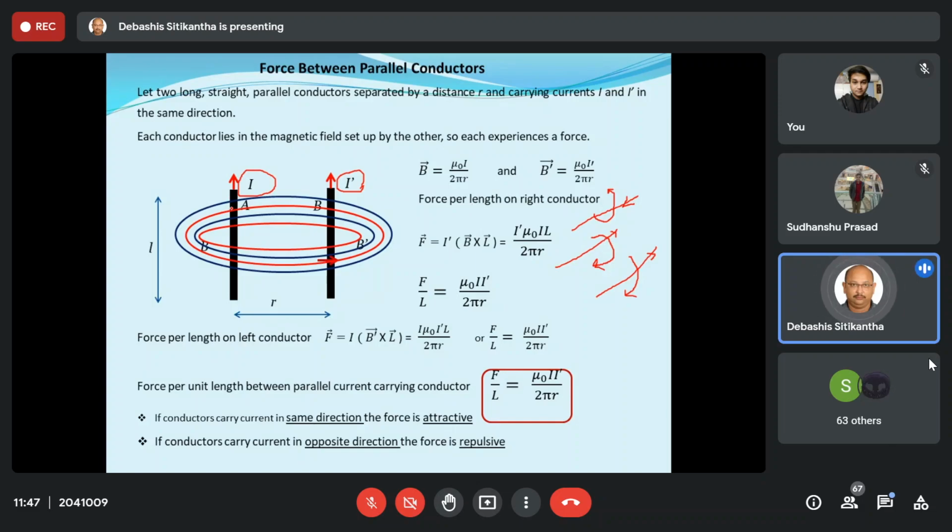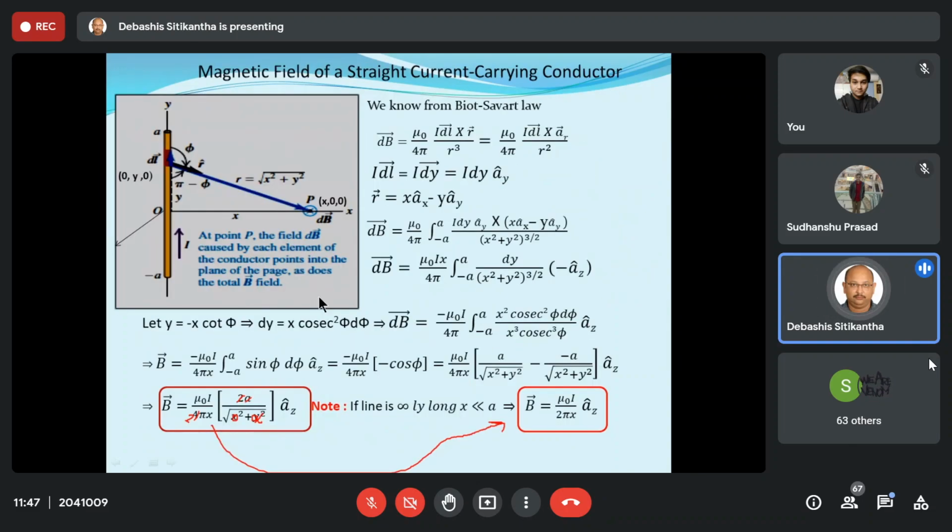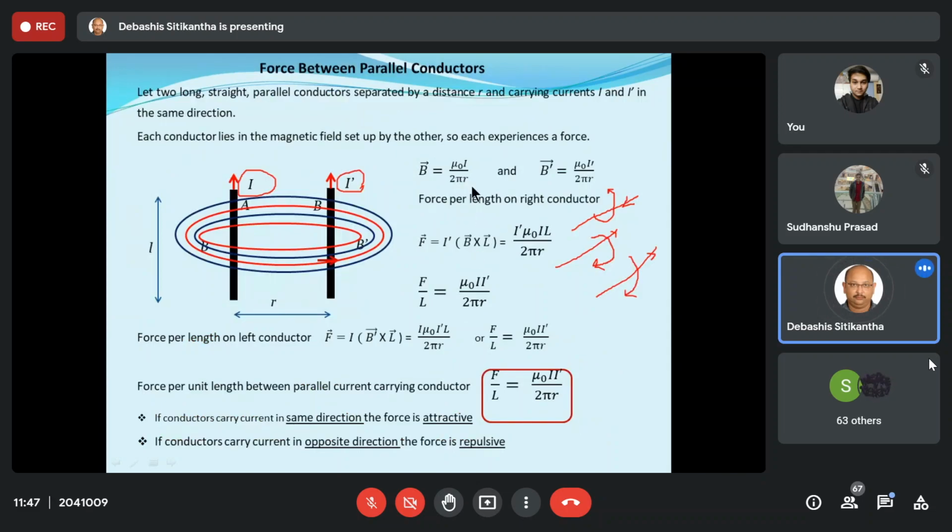Let us say, because of the current I flowing in conductor A, it produces a magnetic field. We have already studied that a conductor carrying a current produces a magnetic field, and that field is given by mu0 I by 2 pi r. What is r? It is the distance between the two conductors. We have just studied this. Similarly, the magnetic field produced by the right hand conductor is B dash, equal to mu0 I dash by 2 pi r.